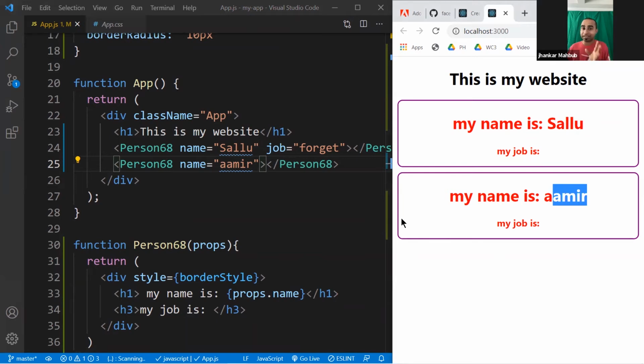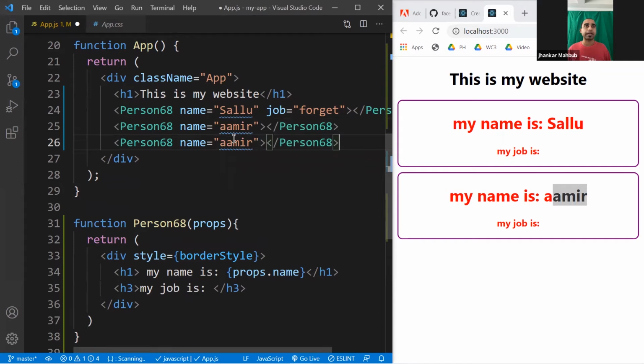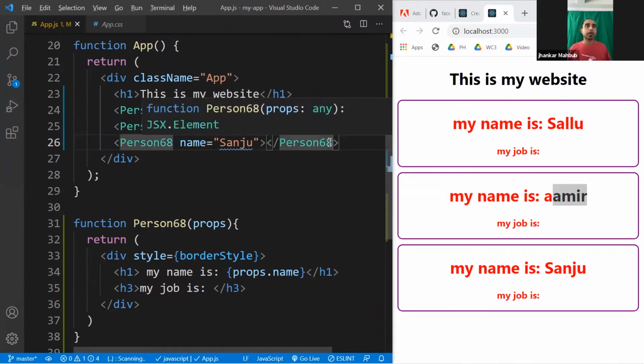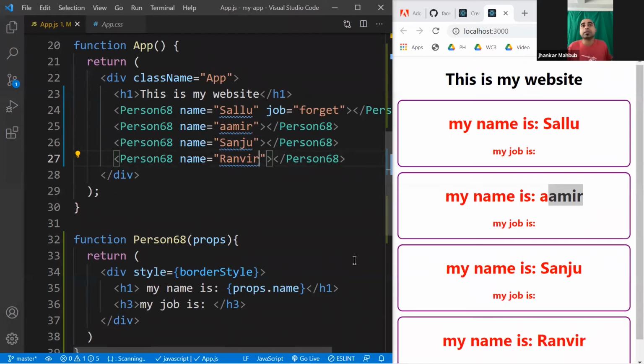This is the core part of what we wanted to explore. That component, you write one HTML component, but you're creating two. If you want, you can actually create more. For example, I just do this, and instead of Amir, maybe I will do Sanju, something like this. I just have another one. And if I want another one, I just create another one. Maybe this one could be Ranveer. So we achieved similar in look, different in data.